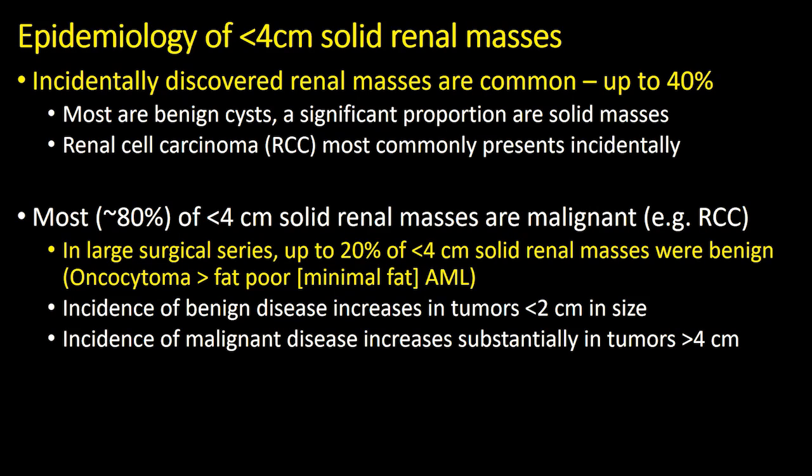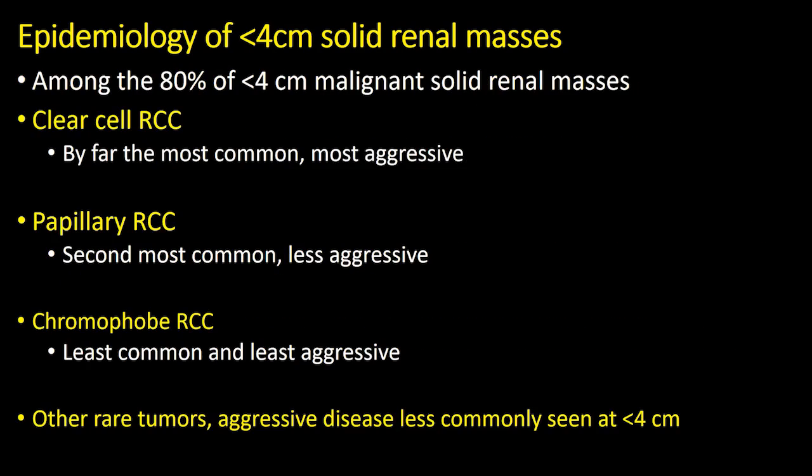Approximately 80% of solid renal masses are malignant. However, in large surgical series evaluating consecutive cases of less than 4 centimeters solid renal masses that underwent surgery, approximately 1/5 are benign, chiefly oncocytomas and fat-poor or minimal fat angiomyolipomas. The incidence of benign disease increases even more in tumors that are less than 2 centimeters in size, whereas malignancy is overwhelmingly more likely in tumors greater than 4 centimeters. So for this talk, we'll concentrate mainly on tumors that are less than 4 centimeters in size.